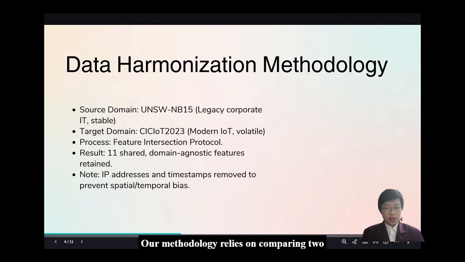Our methodology relies on comparing two distinct datasets. Our source domain was UNSW-NB15, representing stable legacy corporate networks. Our target domain was CIC-IoT 2023, representing volatile modern IoT traffic. Making sure the model didn't cheat by memorizing IP addresses or timestamps required us to harmonize both datasets. We stripped them down to 11 shared domain-agnostic features, such as time to live, packet size, and protocol flags. We then normalized the data strictly on the source domain.